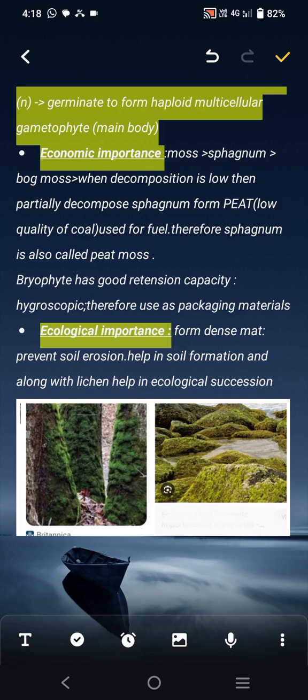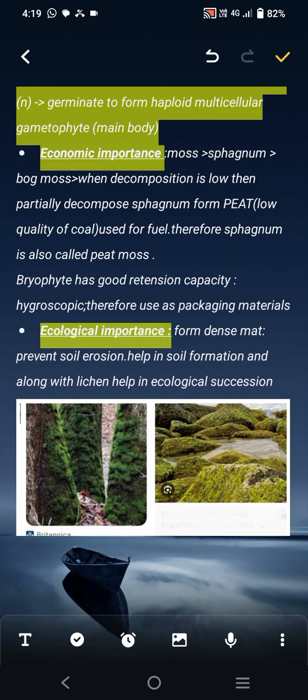Also it is used for fuel. Peat is used for fuel. Therefore, sphagnum is also called peat moss. Okay. Bryophytes have good water retention capacity, so they are hygroscopic. Hygroscopic means they retain water. Also used for packaging materials. Okay.